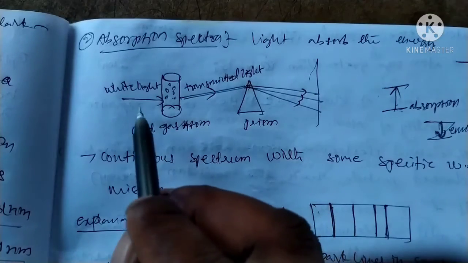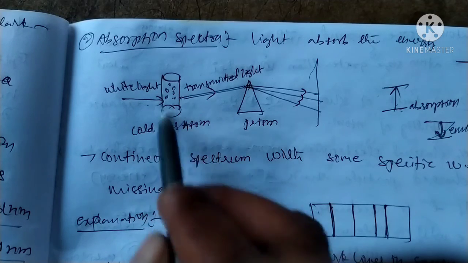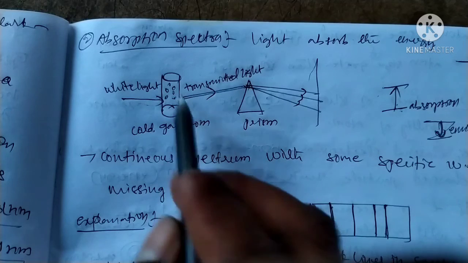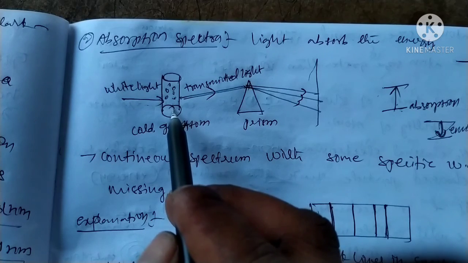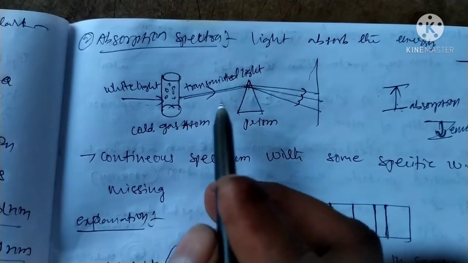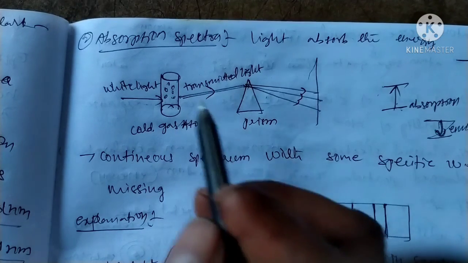Here only white light is passed through the cooled gas. But in the case of emission, we apply heat to the gas molecules. It is the transmitted light. Okay, a number of experiments are done with the emission spectrum.